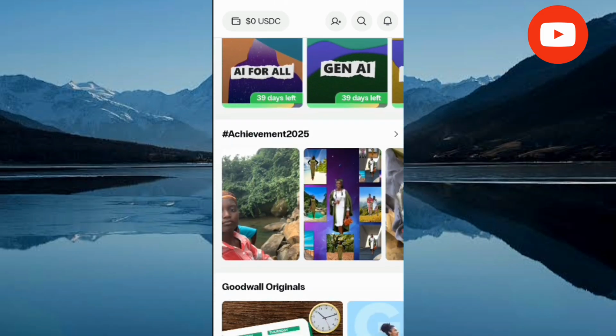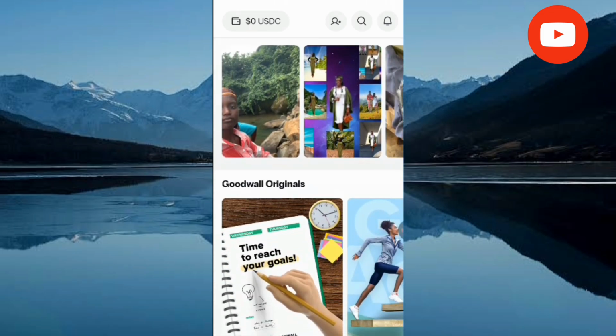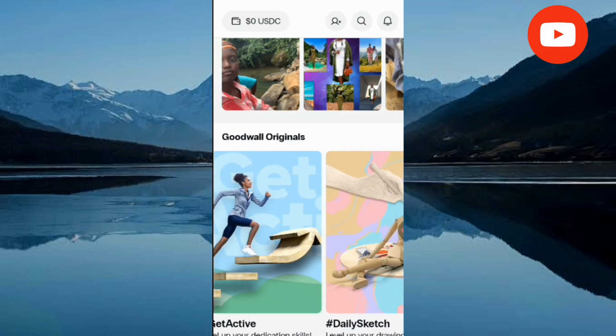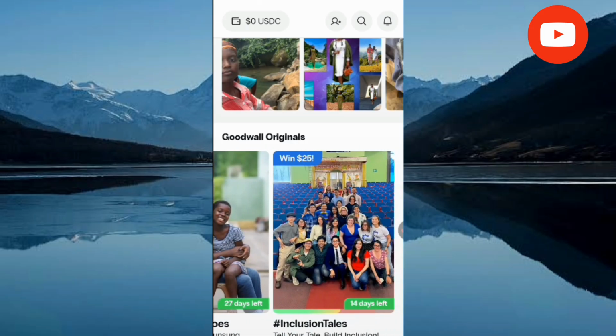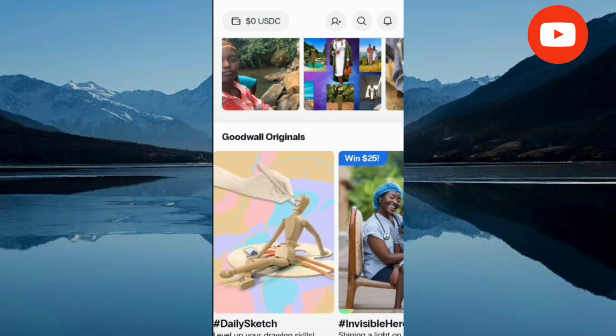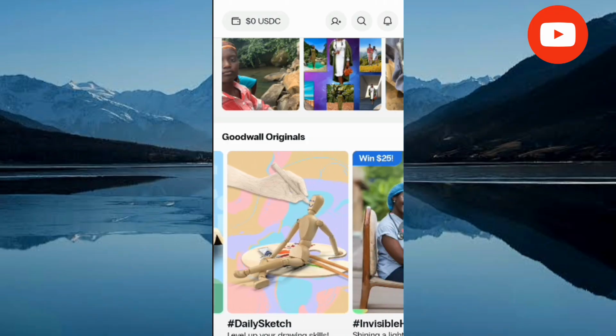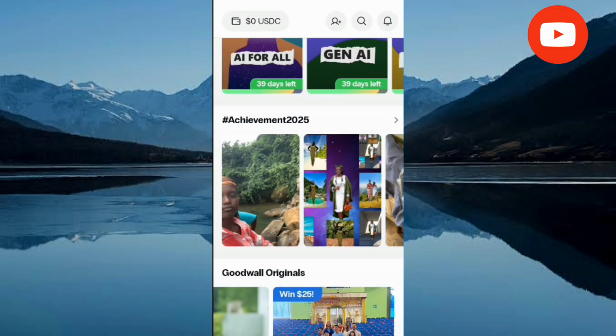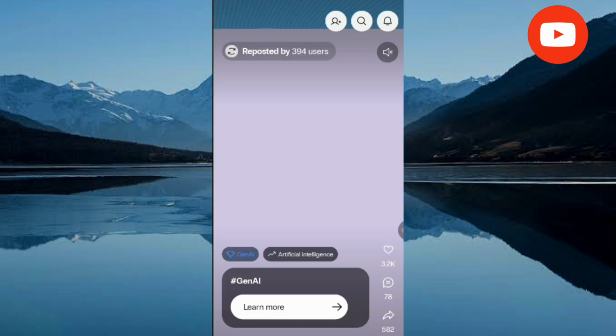So that is just it. And even though you did not win, at the end of the challenge, you can earn $2, you can earn $1, you can earn $3 just to compensate you for taking part in that challenge. And that is incredible. So if there is any question, you can see all challenges here. You can see invisible heroes. You can see so many challenges here. So you can actually invite your friends and then you earn more on this app.